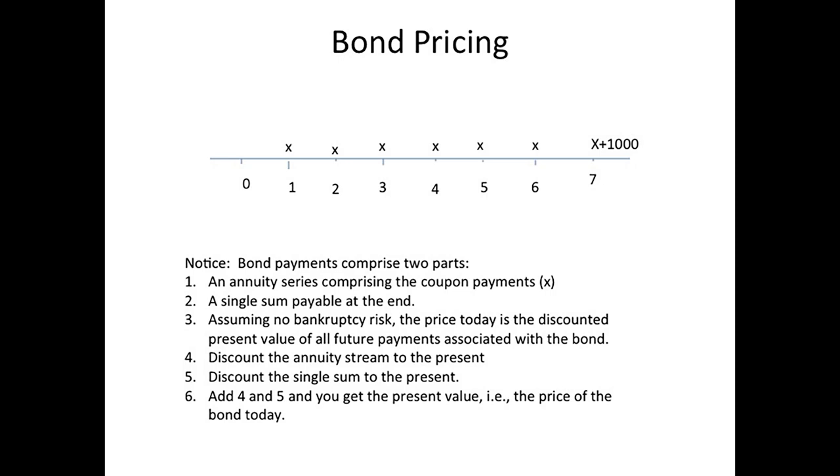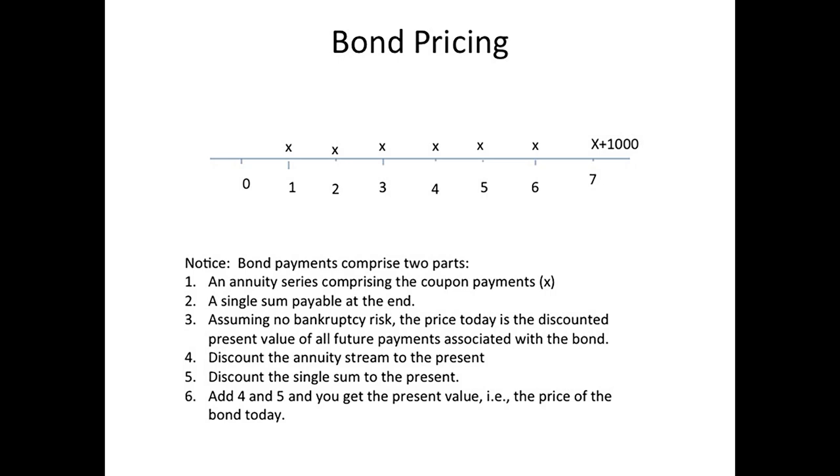So if we have to break down the problem in terms of annuities and single sums, notice that the cash flows associated with a bond comprise two parts. The annuity stream comprising the periodic coupon payments, which in this case you see with the X's, and then a single sum of the face value, or the $1,000, that occurs at maturity. So if we have to calculate the present value or the price of this bond now, then we have to do it in two parts.